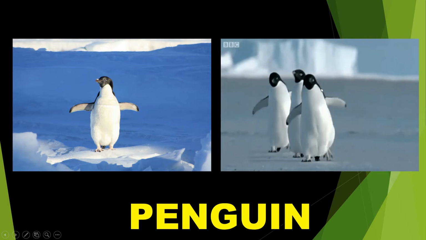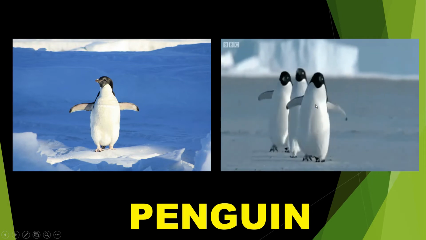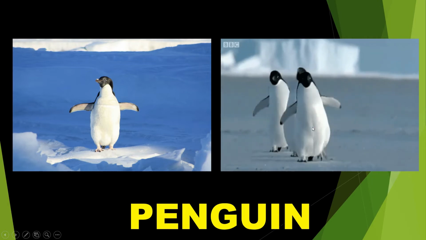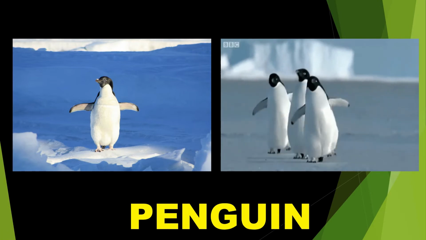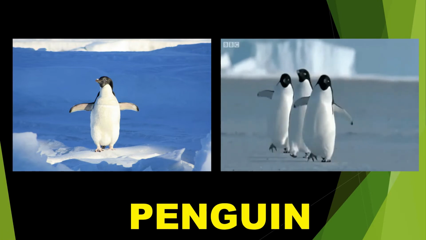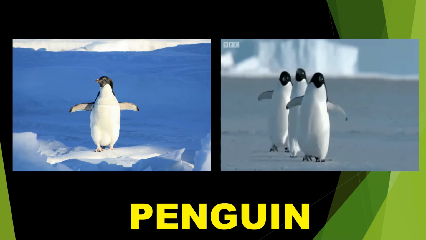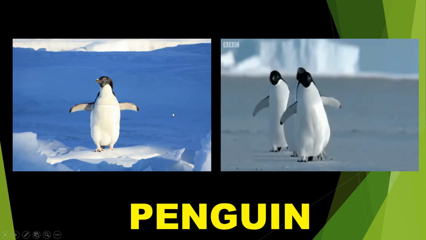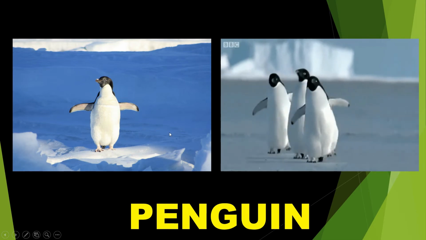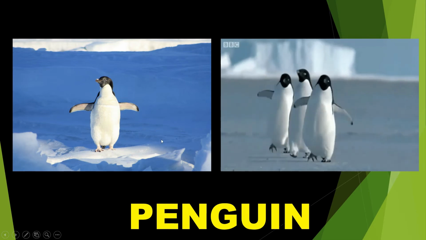See the color of penguin? Penguins are black and white in color. Penguins are excellent swimmers. They spend most of the time in water. Penguins live in Antarctica, which is an ice frozen continent.